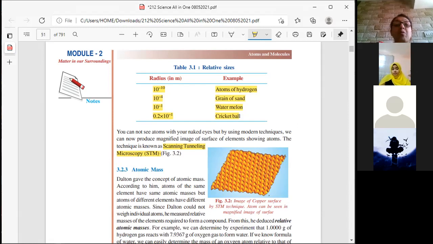See how many atoms you can see, these spherical atoms. Can you see these round balls? Yes. These are atoms. I hope you can see them. Image of copper surface by STM technique. Atoms can be seen in the magnified image of the surface.